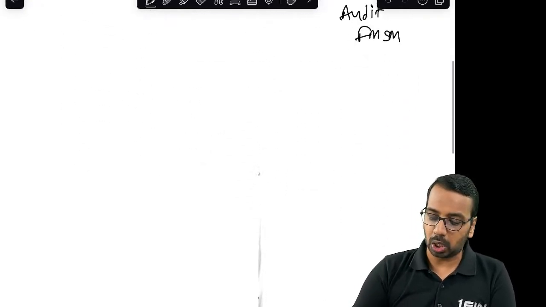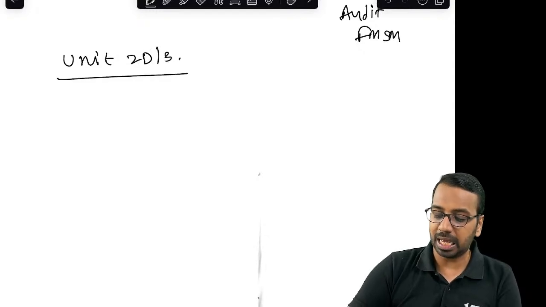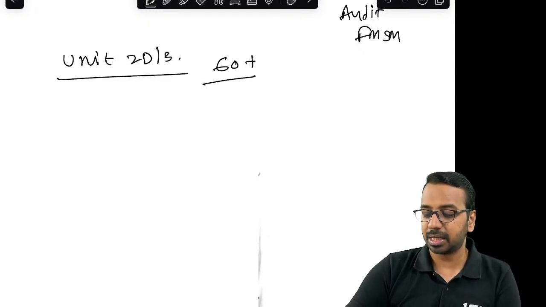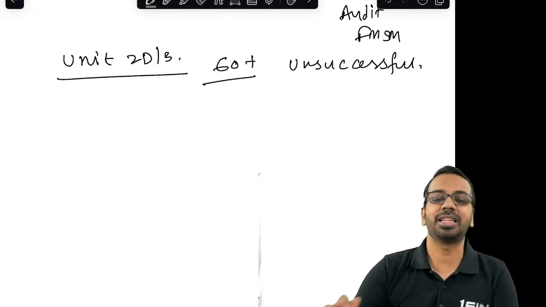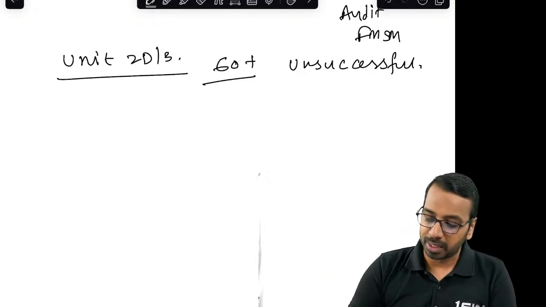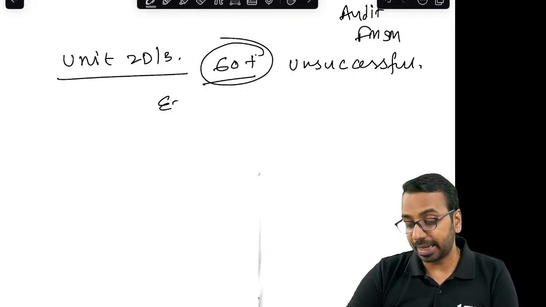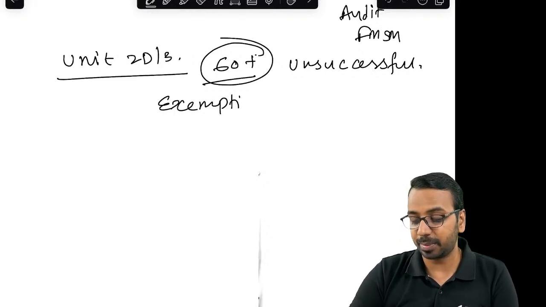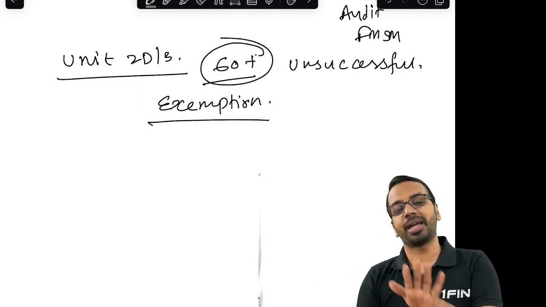The second thing is, a lot of students who have written Unit 2D or Unit 3 have got 60 plus but were unsuccessful. The institute has made it, instead of pass and fail, they have started saying unsuccessful. We will also start saying unsuccessful. If you have got 60 plus but you are unsuccessful, then you get exemption in that paper. You can claim exemption in that paper, which means in the next attempt you only need to write the remaining papers of the unit.